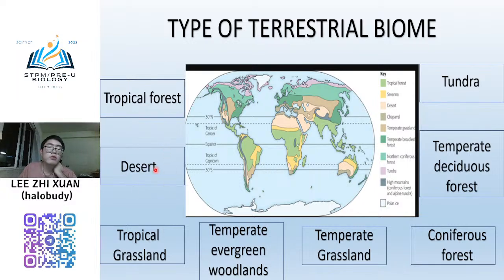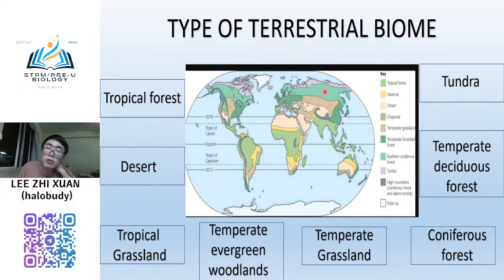And then there is also desert. Desert is in the Arabic countries, right? All the Arabic countries here, and also some parts of China, Mongolia, and some parts of the United States. Another one is tropical grassland, which is normally in Africa, near here. And then temperate grassland, coniferous forest, tundra, all of these. We will learn them one by one.